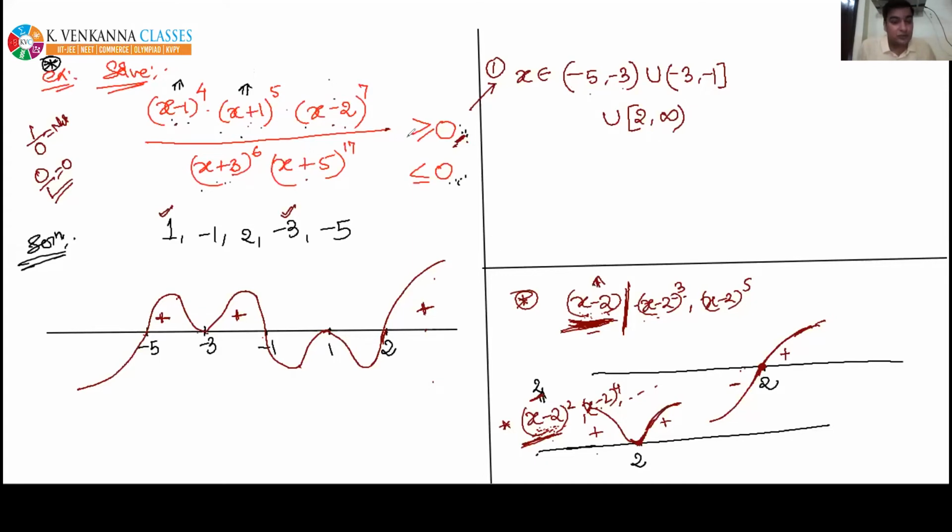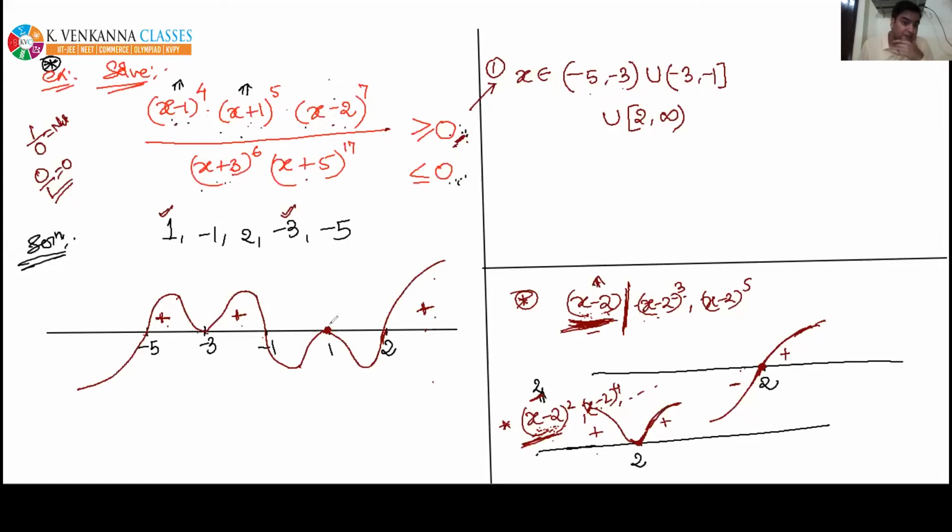Not only do we have to consider those regions where this whole expression is positive, we have to consider those points also where this whole expression is becoming 0. So see, I took this region and this region, but at this point x equal to 1, we have to check separately whether I can include x equal to 1 in my answer or not.